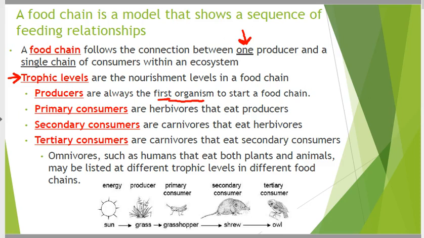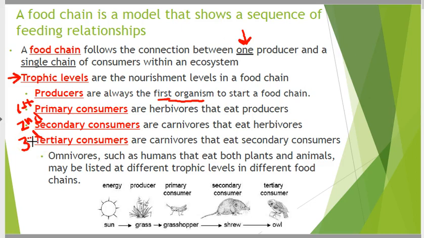It starts with a producer. Whatever eats producers are called primary consumers. These are our herbivores. Something that eats a herbivore is a secondary consumer. These are carnivores. A tertiary means third level consumer. They eat secondary consumers, so they are carnivores. They're the bigger carnivores. They eat other larger carnivores.